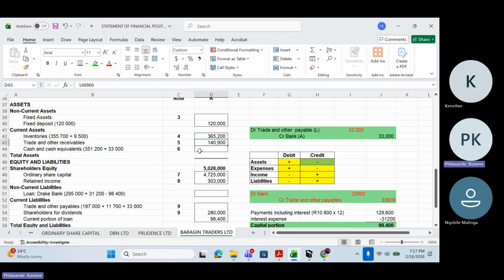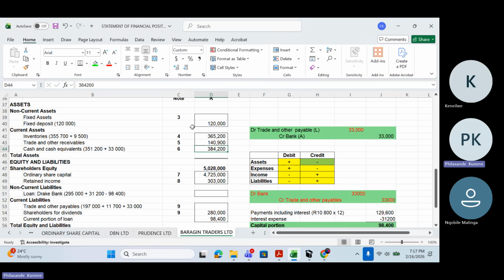Then trade and other receivables were sorted. Cash and cash equivalents. How much are we getting here? 384,200 rands.